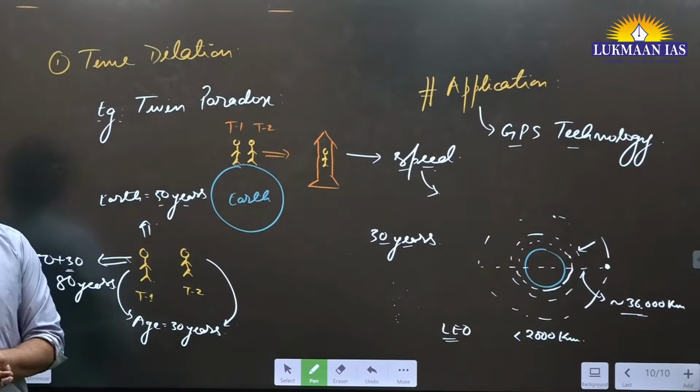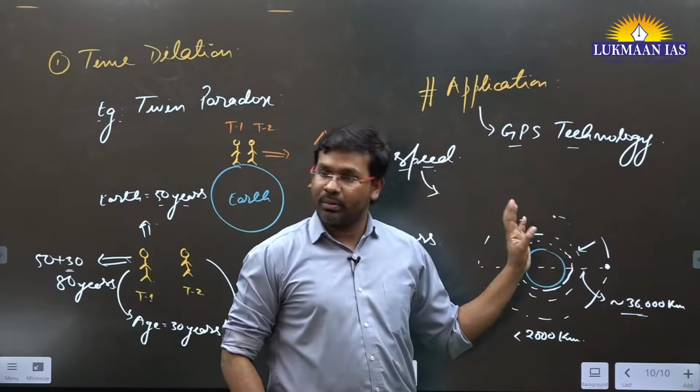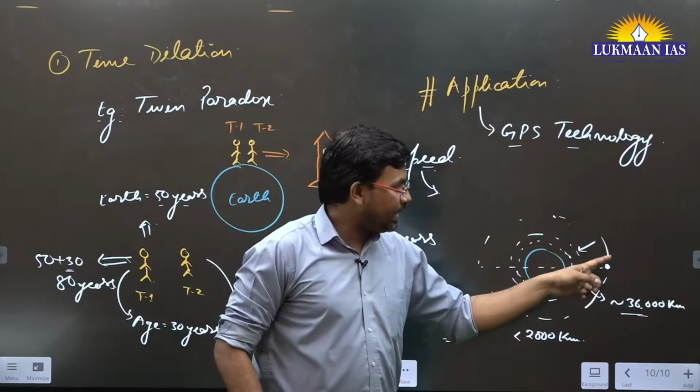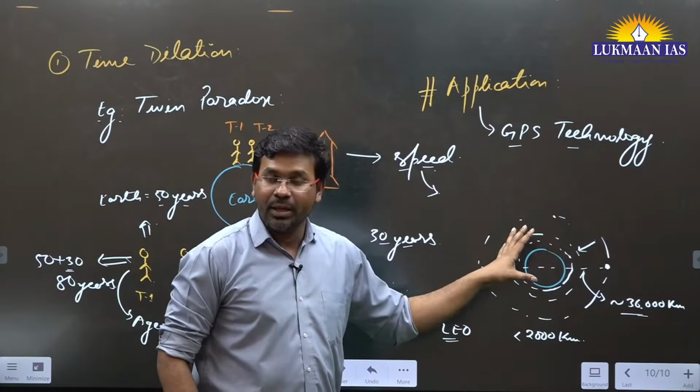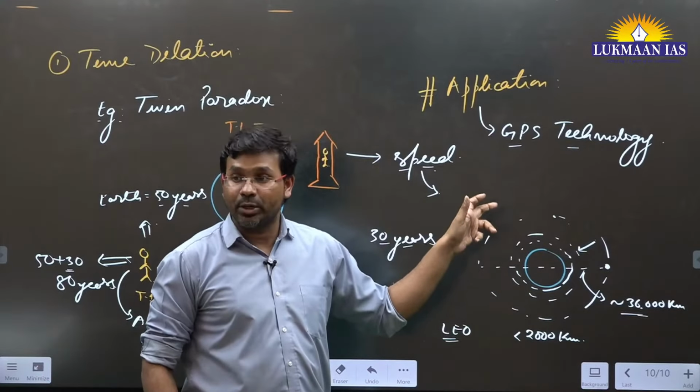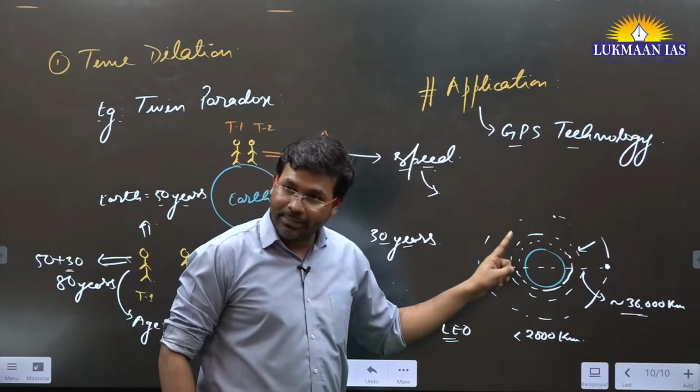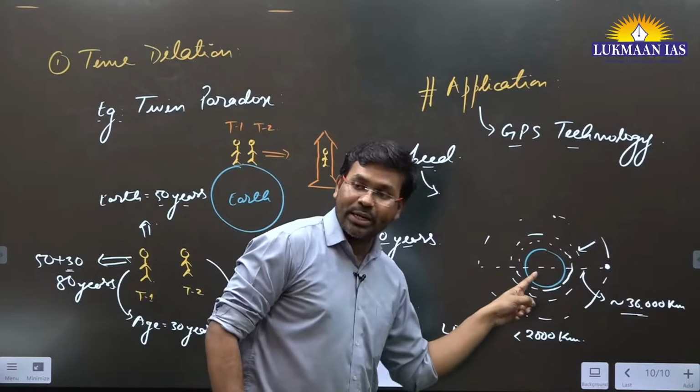Those satellites that are placed on geostationary orbit will revolve around the Earth in 24 hours, and they will seem to be stationary from the surface of the Earth. But there are satellites that are known as geosynchronous satellites. They are placed at the same distance, but they are not placed on the equatorial line.